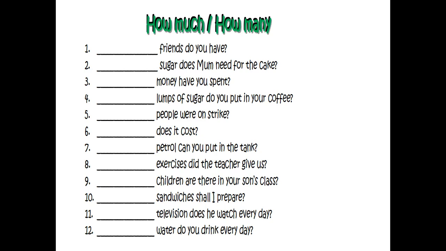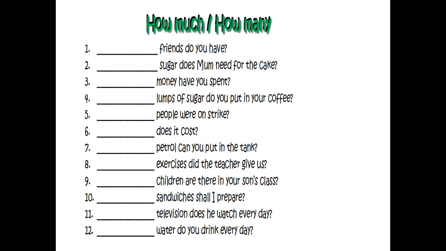Number 3. Money have you spent? Can you count the money? Of course not, money is an uncountable noun. That's why we use how much money have you spent? Number 4. Lumps of sugar do you put in your coffee? Lumps with S means it's countable. That's why, how many lumps of sugar do you put in your coffee?